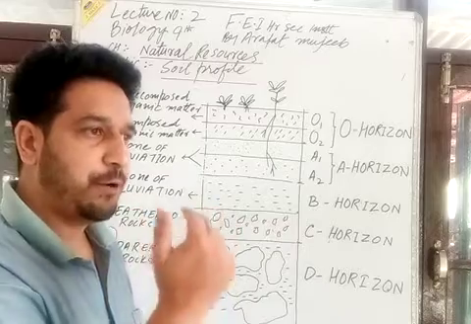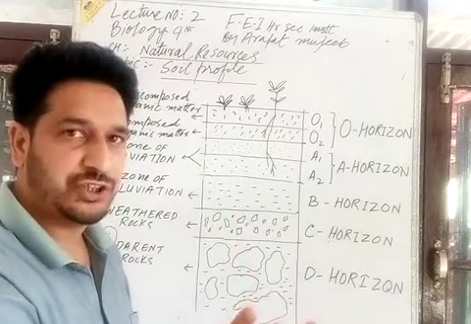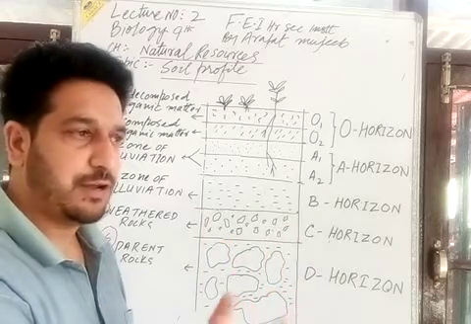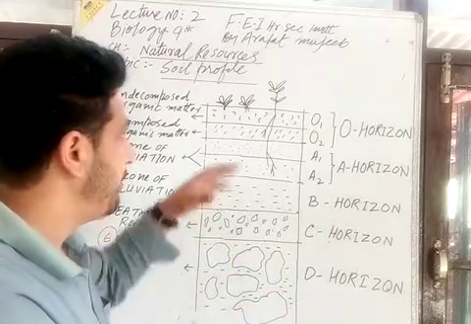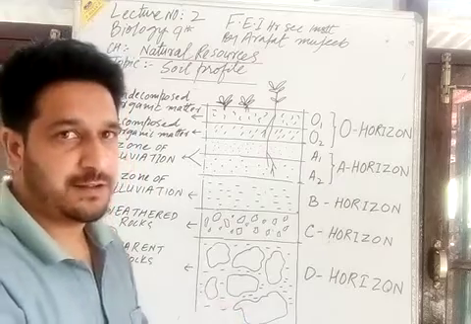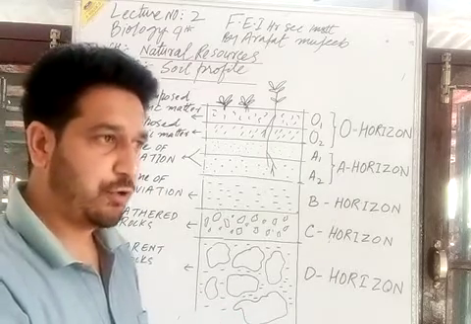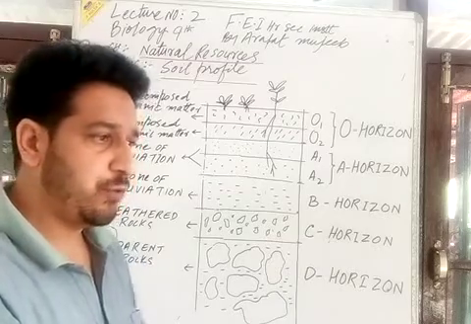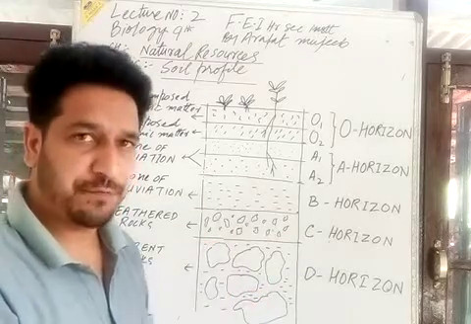The study of soil index is very important before we cultivate anything, or before we have any scientific need of soil.